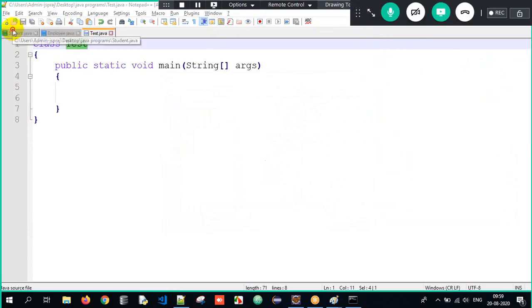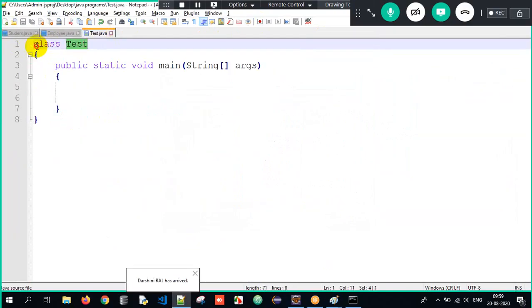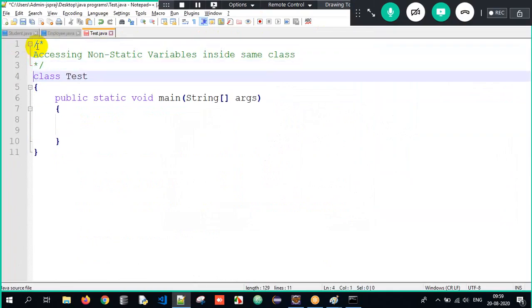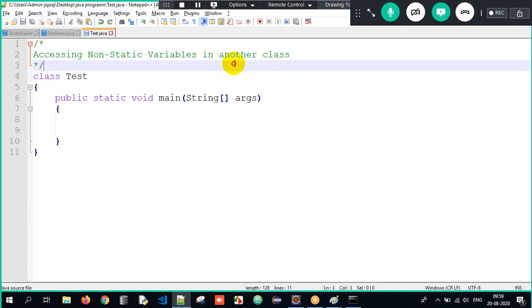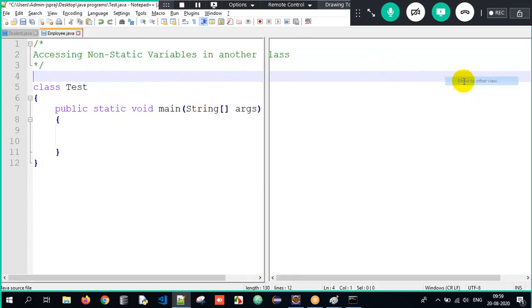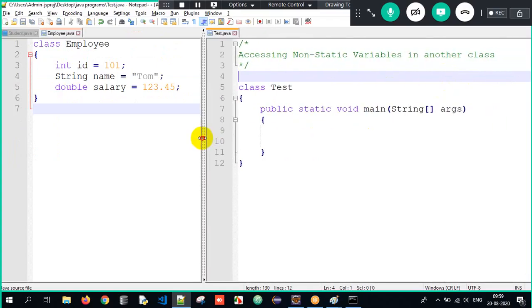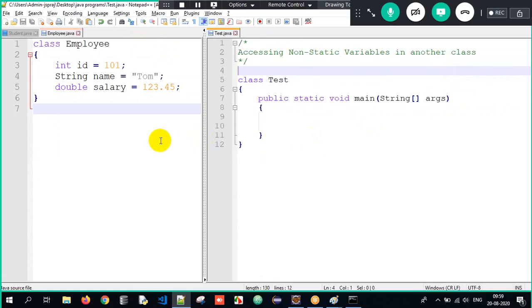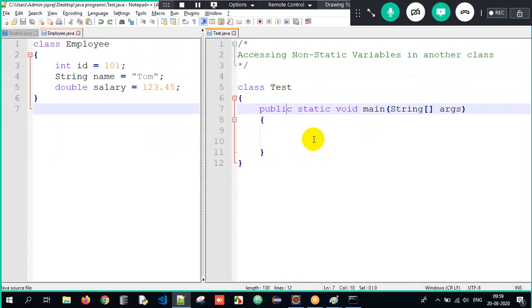Now, what is your requirement? I'll tell you. We are going to access non-static properties outside the class, in another class. This is the program. So let us see what is happening over here. Very simple part, guys, just look at this program. What am I trying to do here?